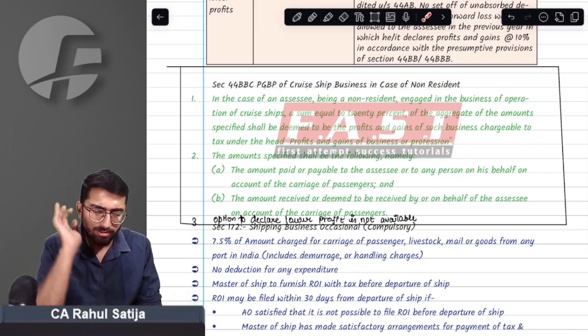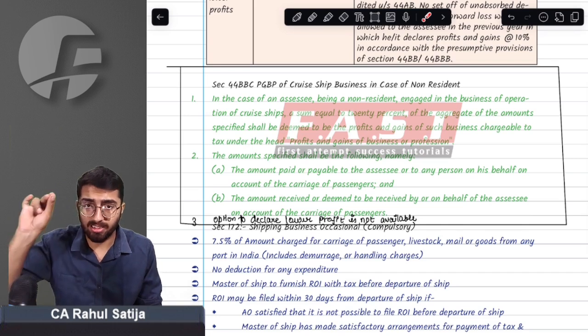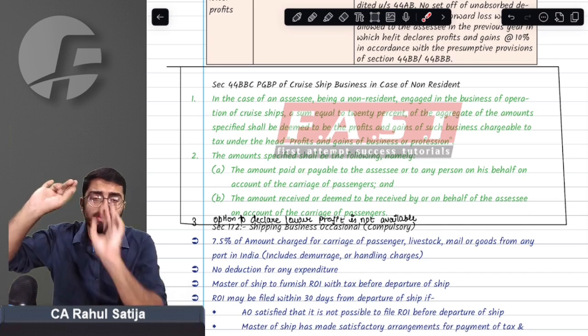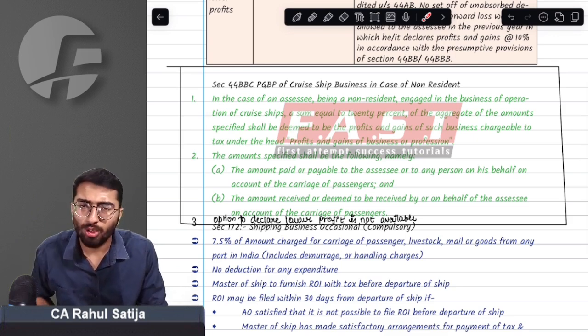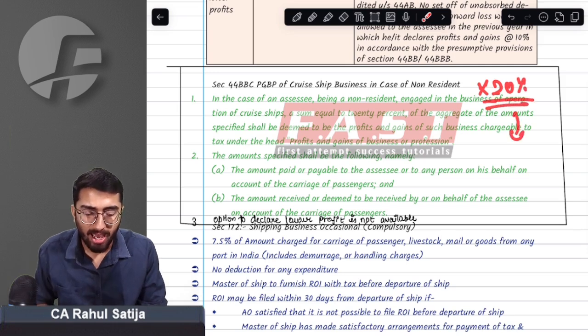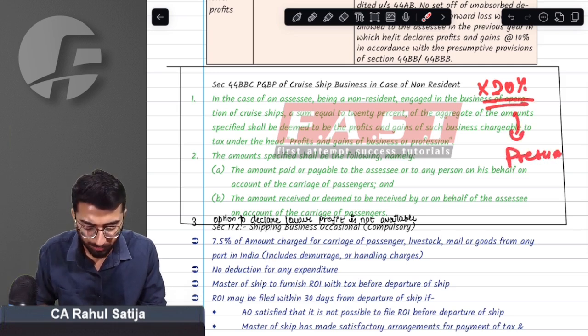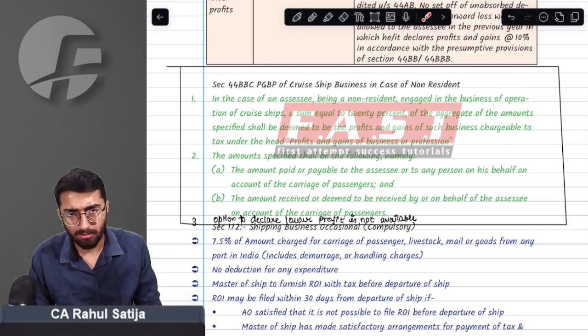Simply, it says any kind of money that a cruise shipping company either receives, or that anybody else receives on behalf of the cruise shipping company, will be taxed at the rate... will be. Not tax actually. The cruise shipping company will have to declare 20% of such sum as presumptive income.